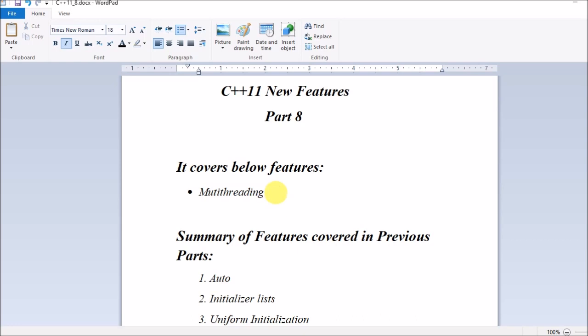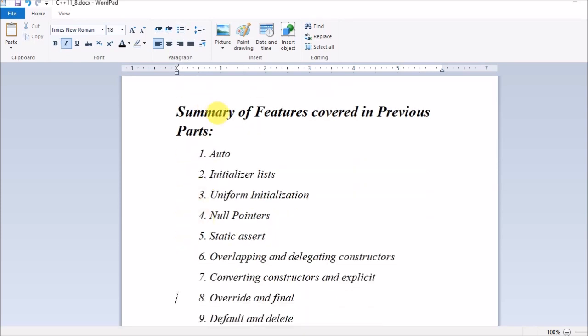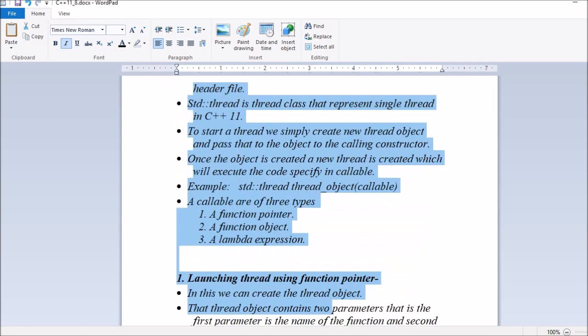As I have described in my previous introduction session, I have divided this whole session of C++11 New Features into different parts, from Part 1 to Part 8, wherein I have covered different small features. Now we will be ending the complete features of C++11 in this Part 8. I will be teaching you multi-threading, and this is the summary of the features which I have covered in the previous parts. If you have not gone through them, please go through them.